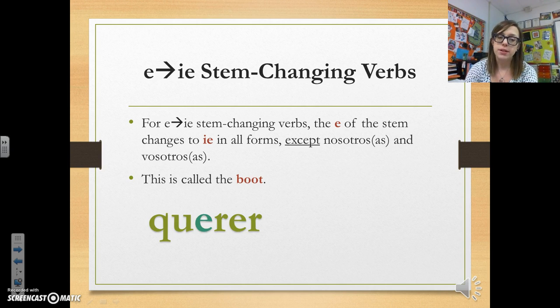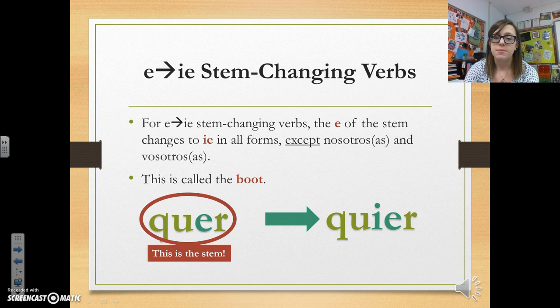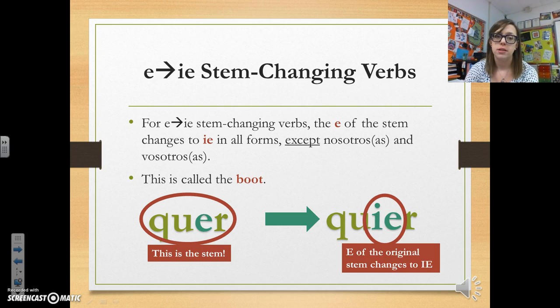So, for example, querer, the E will change to an IE, okay? We took off the ER because that's our ending, so we're left with the stem. So the E in that stem changes to an IE, okay? So it becomes quier instead of quer, all right? So again, the E of the original stem changes to an IE.